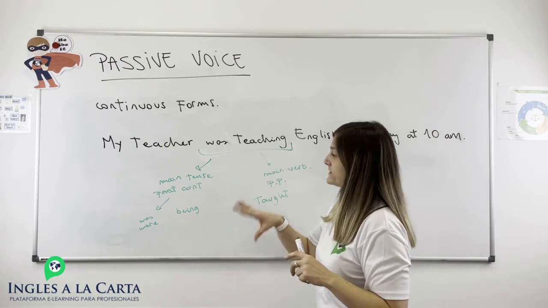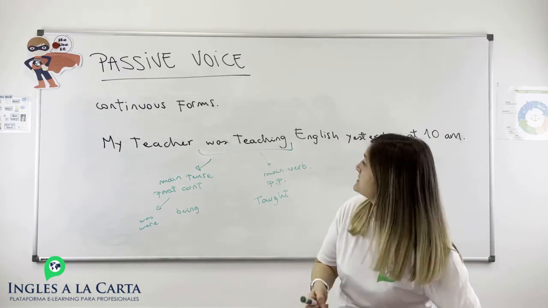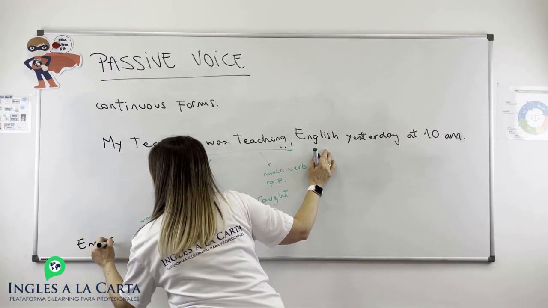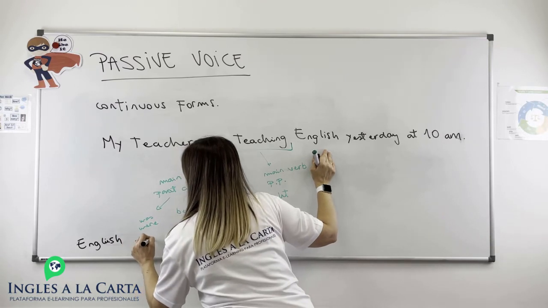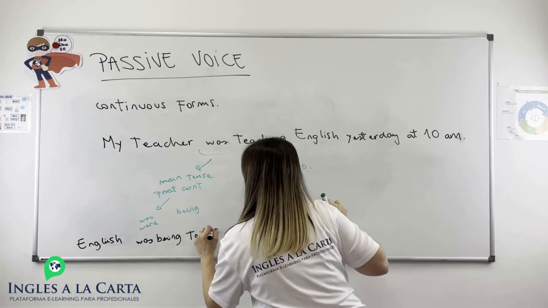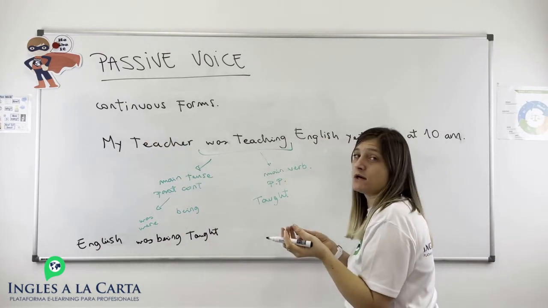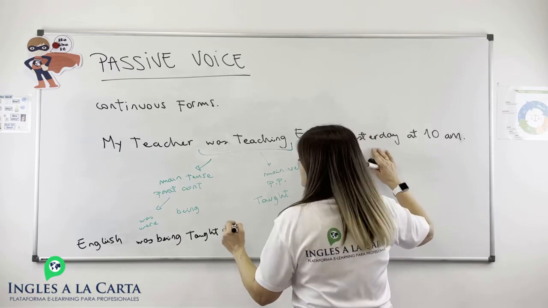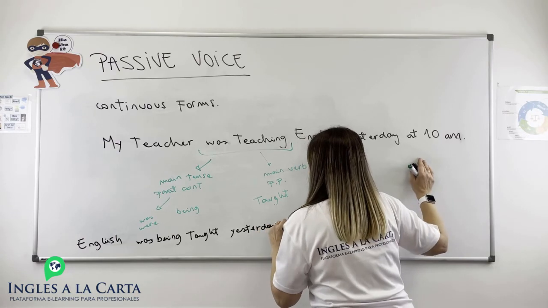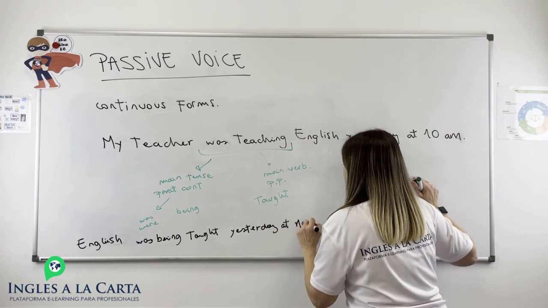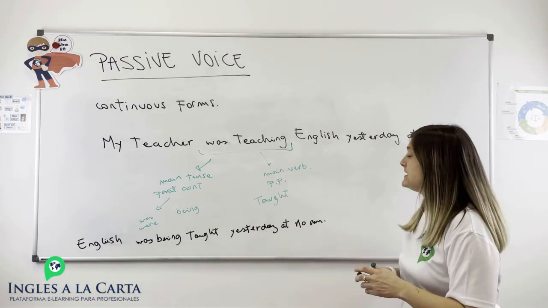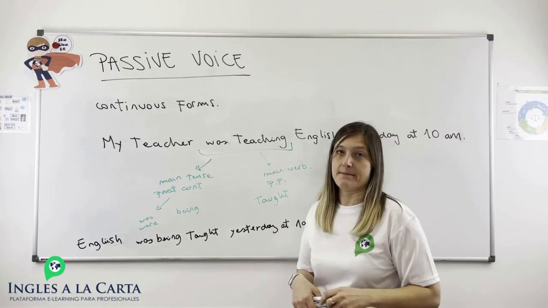Now, with all this information, we can form the new sentence. English was being taught. We can say by my teacher, which is irrelevant, so we're going to avoid it. Yesterday at 10 a.m. So: English was being taught here yesterday at 10 a.m.